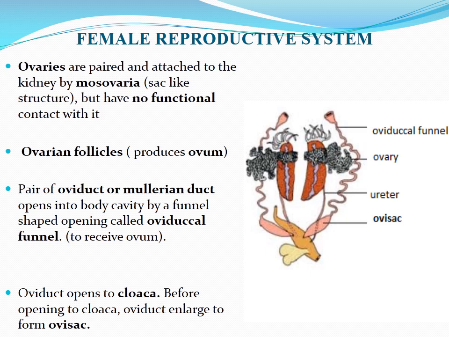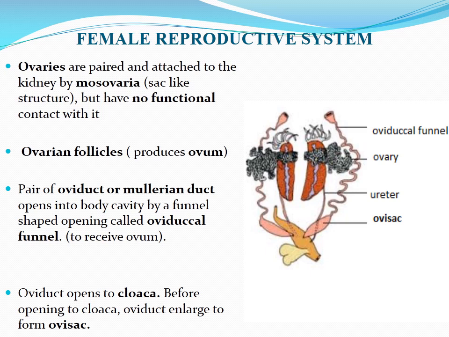The duct is the oviduct or Mullerian duct. So in this figure, you can see that the Mullerian duct is much more coiled than the ureter, and this duct opens into the body cavity by a funnel-shaped opening called the oviductal funnel. So here I can expect one question. What is the function of this oviductal funnel? This oviductal funnel is to receive ovum from the body cavity, and this oviduct opens to the cloaca.